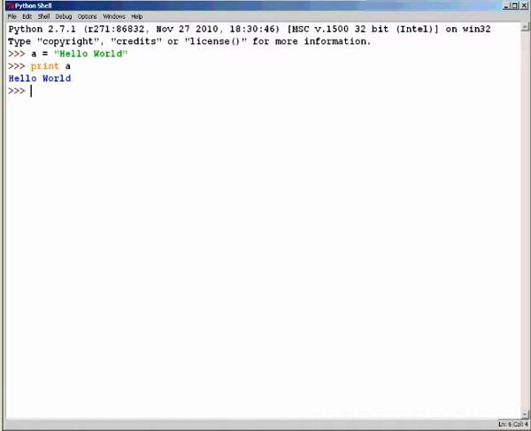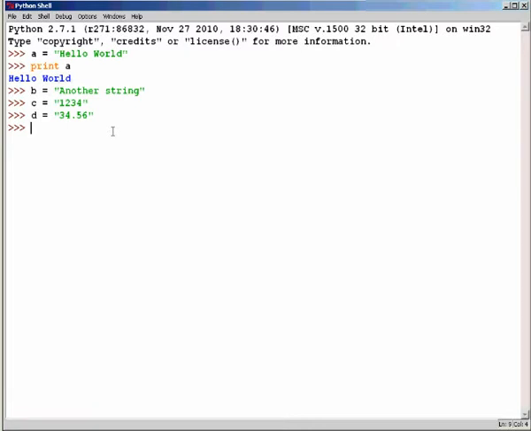Now a is a variable that stores a string. Similarly, these statements also create strings. Please note that the variables C and D are strings here. They are not int or float, they are strings.